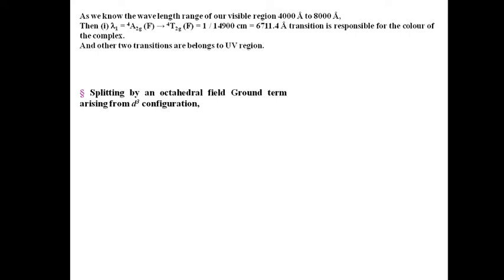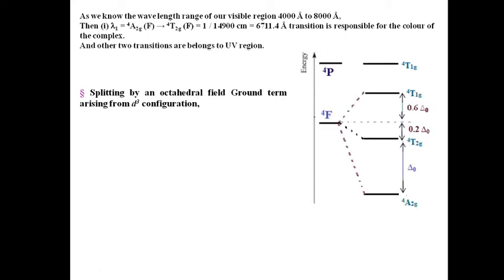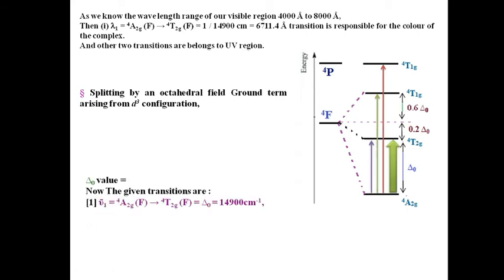Now, as previously, for the Δo calculation we have to draw the splitting pattern of the 4F term as shown here, and the corresponding transitions are also shown here. As we know, the gap between 4A2g(F) and 4T1g(F) is 1.8 Δo, and 4T2g(F) to 4T1g(F) is 0.8 Δo. Hence the 4A2g(F) to 4T2g(F) energy gap corresponds to Δo, and is responsible for the ν1 bar transition.